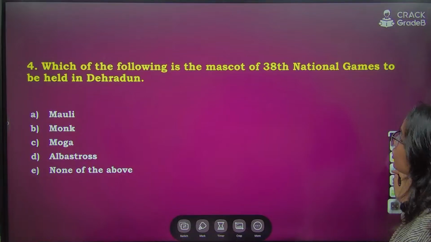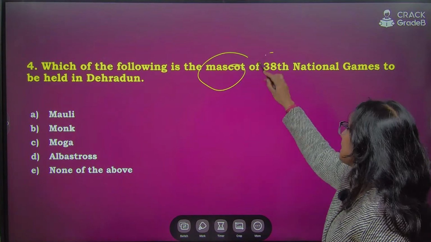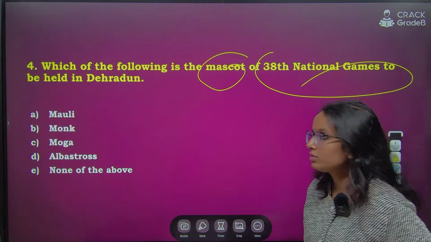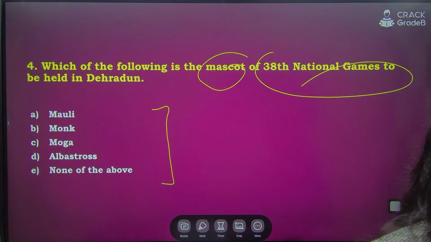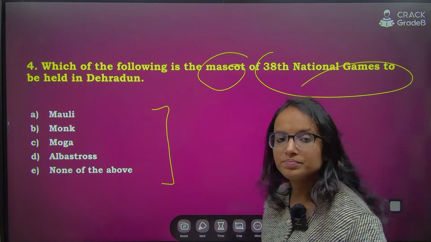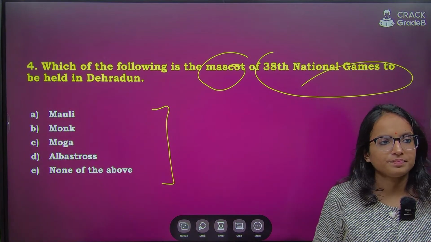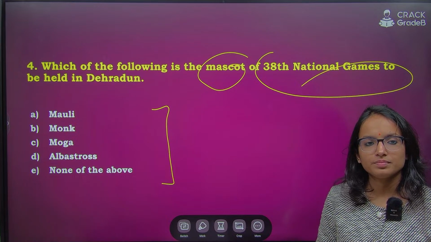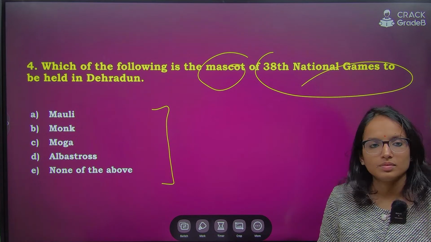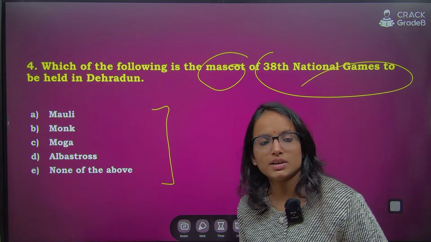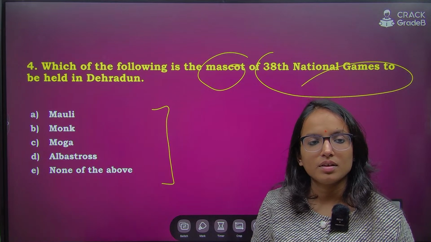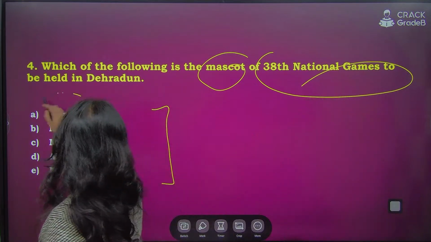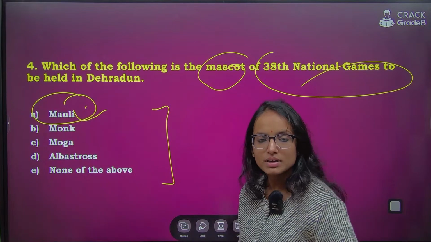Next question. Which of the following is the mascot for the 38th National Games to be held in Dehradun, Uttarakhand? Molly, Monk, Moga, Albatross, or none of the above? Tell me quickly. Molly, right? If you remember, it is the state bird of Uttarakhand. Molly is the mascot.